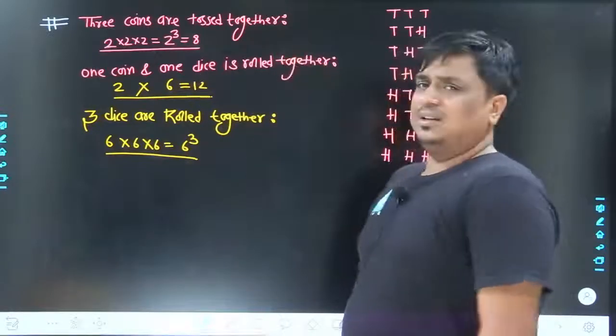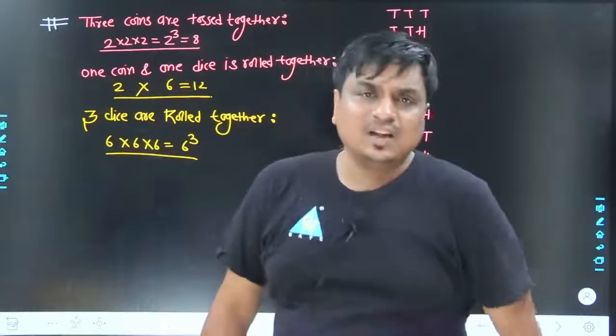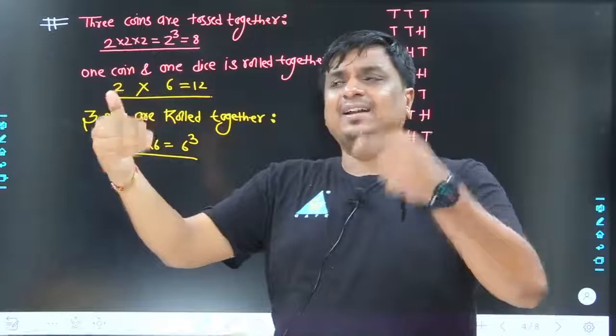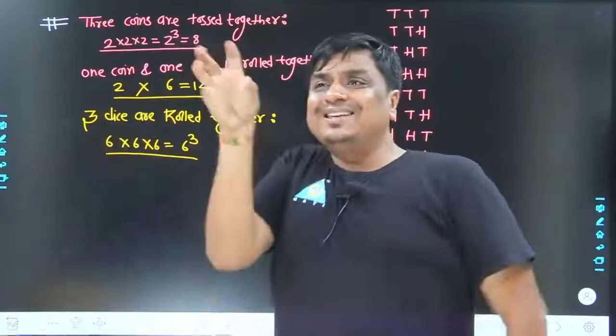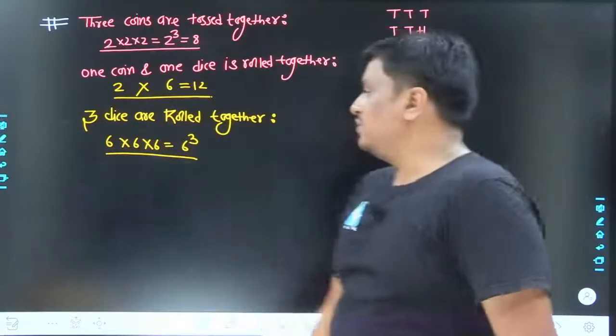An amusing question I had designed. You can even have a problem where once the coin has been tossed and once the die has been rolled, so the outcome could be 1 with head and tail, 2 with head and tail. So in each individual number 2 branches are made, and put together 12 different possibilities are made.